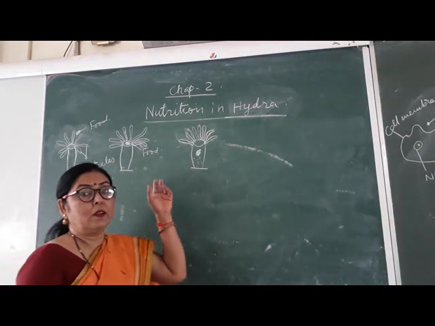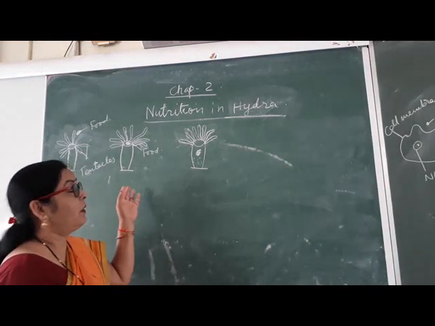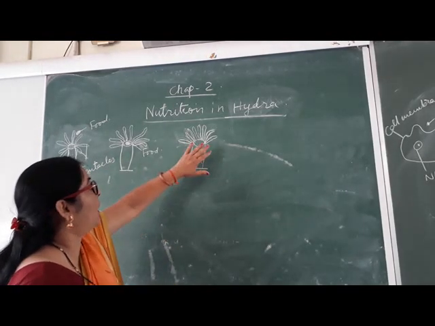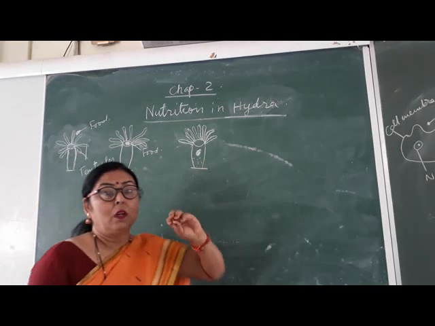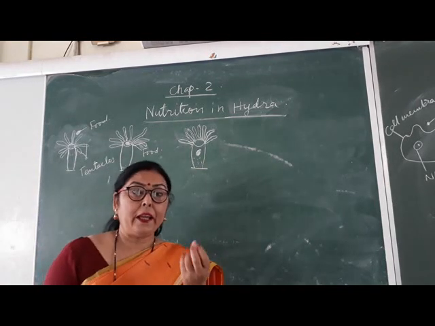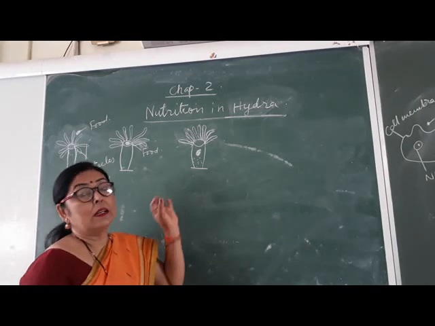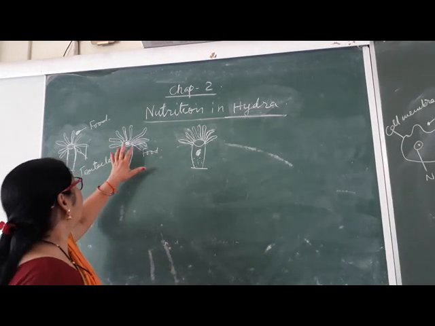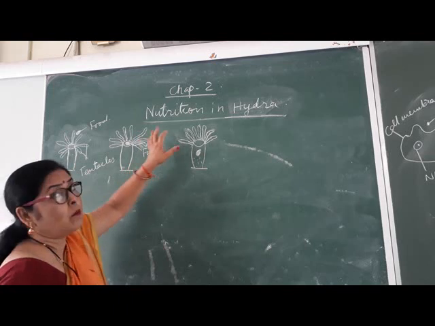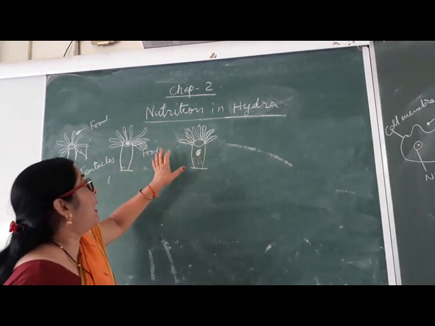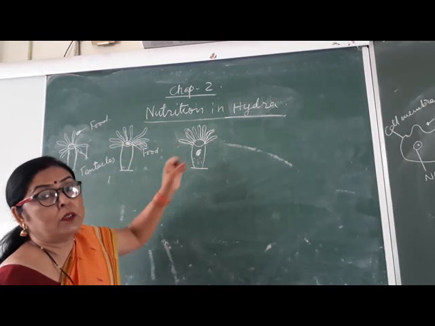Second animal, Hydra. Hydra is an aquatic animal which has a sac-like body, and around its mouth many small hair-like structures, finger-like structures you can imagine, are present. So what do they do? They help in the movement of Hydra, and they also help to capture the food.